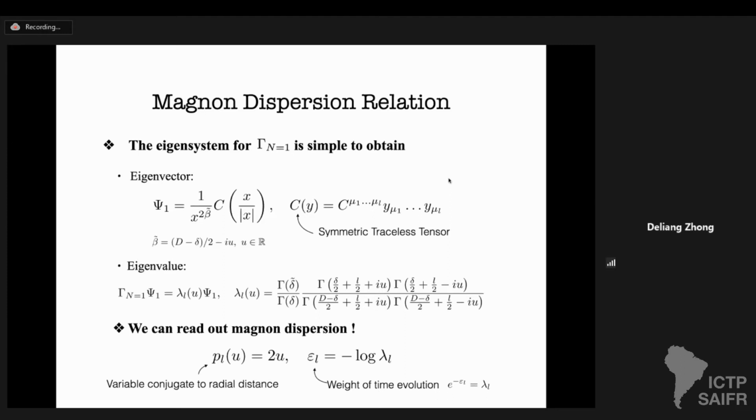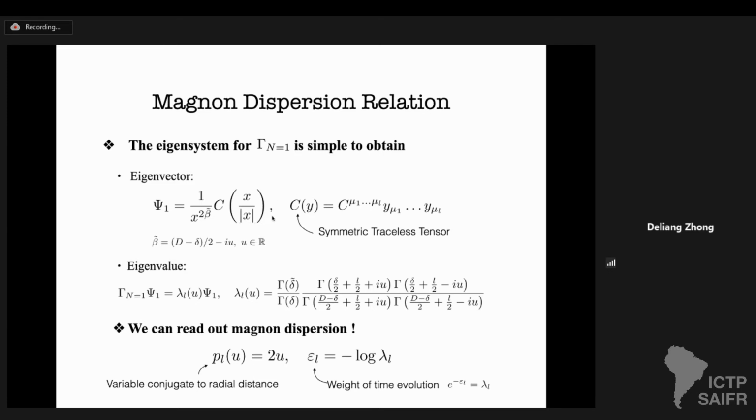Let's start with gamma n equals n. In that case, the eigensystem is quite simple to obtain. The reason is that gamma n equals n, although it cannot be fully conformal, still commutes with dilatation and rotation around the fixed point x0. Therefore, the eigenvector must take the form of a pure power-like function times some tensor controlling the O(d) degrees of freedom. The natural candidate for this is the rank L symmetric traceless tensor. For example, for a complete basis, you can take spherical harmonics.